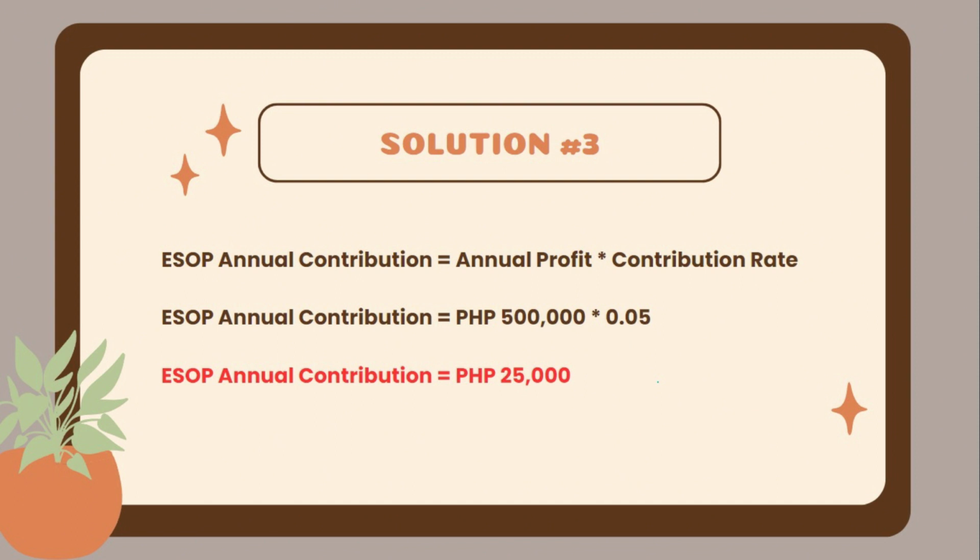So here is the solution. To get the ESOP annual contribution, you need to multiply the annual profit by the contribution rate, which means 500,000 pesos times 0.05 is equal to 25,000 pesos. And that is the total of ESOP annual contribution.